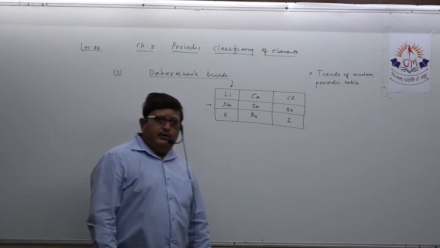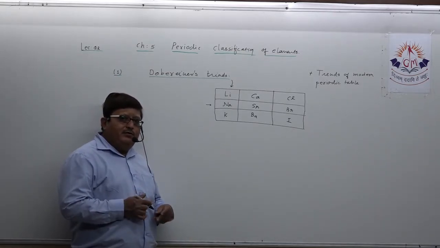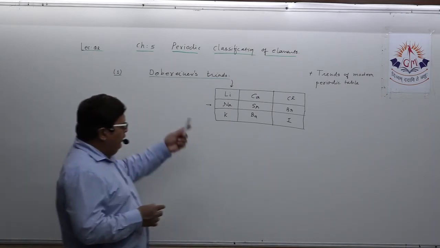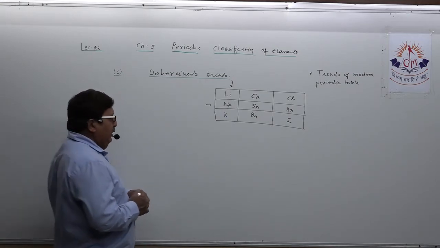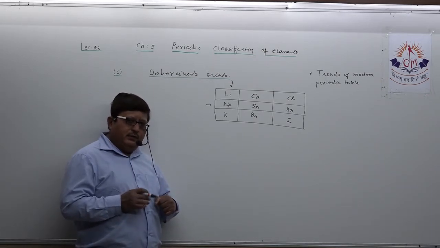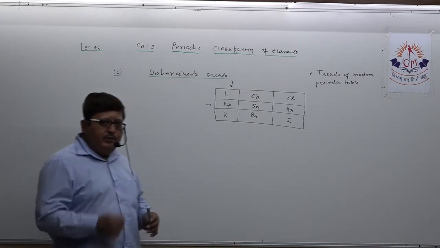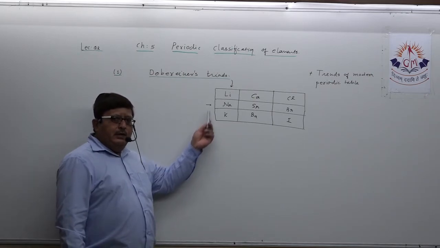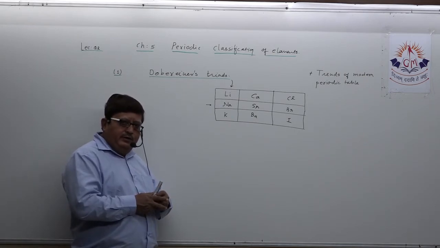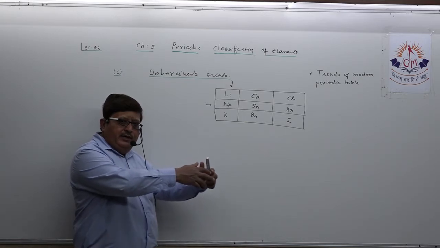The first earlier attempt was made by Dobereiner. How did he classify the elements? Dobereiner gave importance to only two points, which you can generate from here. First, grouping elements having similar chemical properties and making triads, when you arrange all elements according to increasing atomic mass.